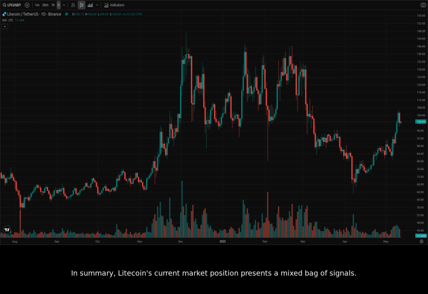In summary, Litecoin's current market position presents a mixed bag of signals. The delay of the ETF approval suggests caution, while whale activity creates price volatility. The daily chart shows a downtrend, while shorter-term charts indicate a chance of a short-term reversal.